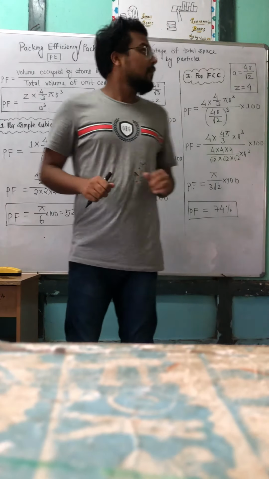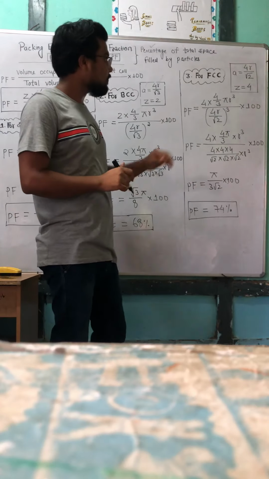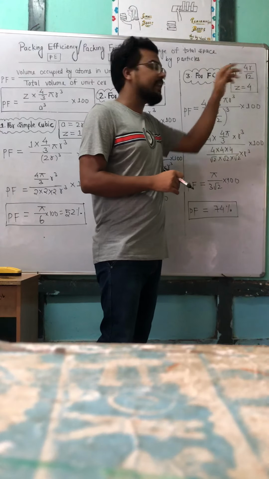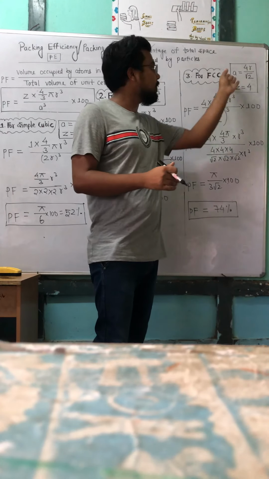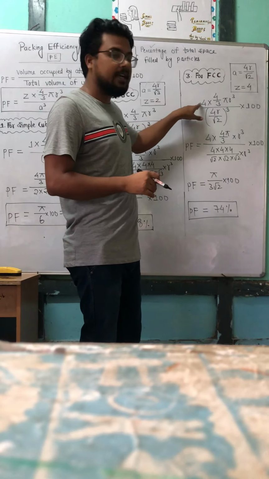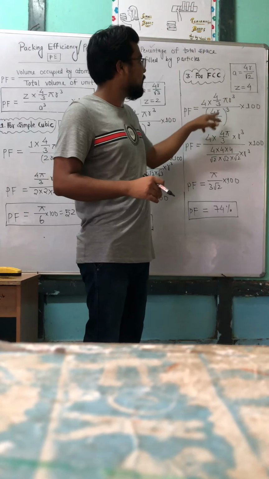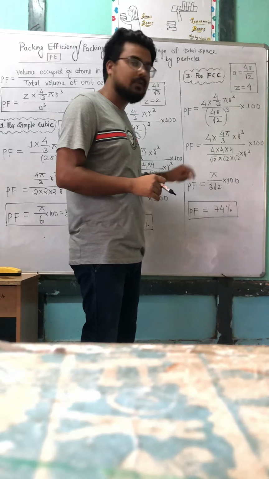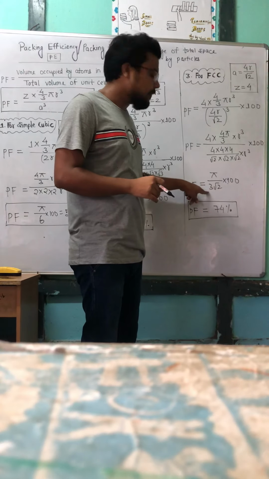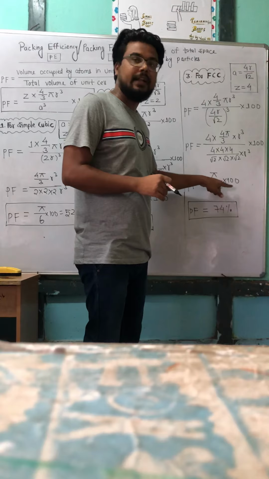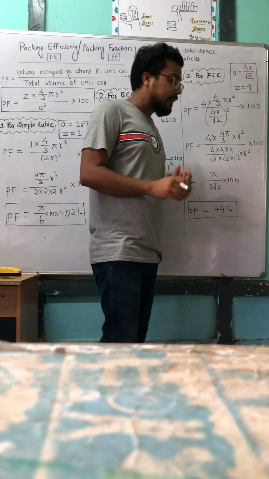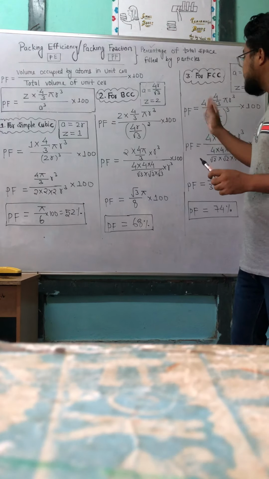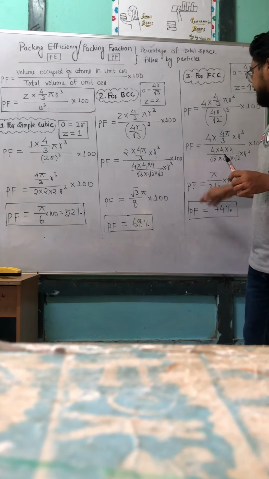Now come to FCC. For FCC, Z equal to 4 and a equal to 4r by root 2. Relation between radius and edge length. We already did some numerical problems based on this formula. So just put the value of Z equal to 4, and a cube equal to 4r by root 2 whole cube. Further, if you solve, you will get pi by 3 root 2 into 100, and the answer is 0.74, and 0.74 when multiplied by 100, it will be 74%. Means the highest packed structure in which atoms are present is FCC, it is 74%.